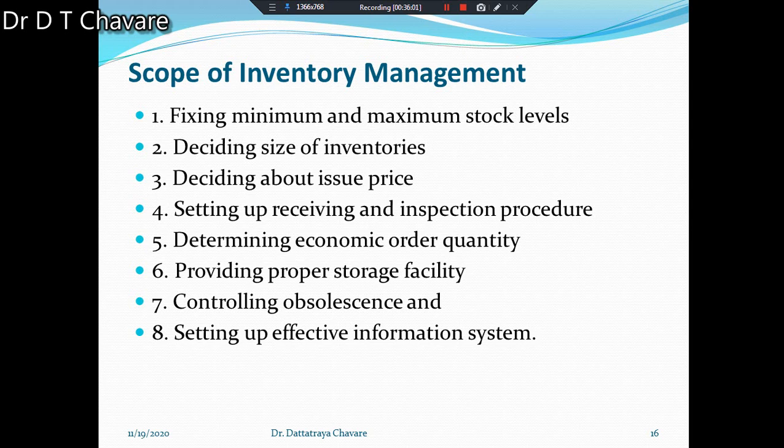It means that in inventory management, different aspects are covered, and those aspects I have given here in this slide. How many aspects are there? There are 8 aspects which are covered in inventory management. Try to understand. Stock of inventory is a major component of working capital. My friends, don't forget at all that the stock of inventory is a major component of working capital.